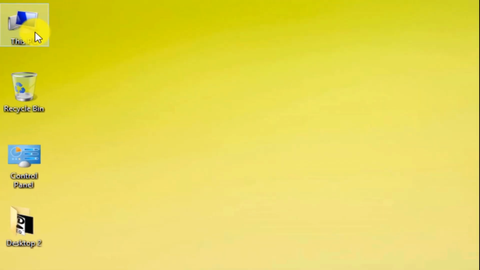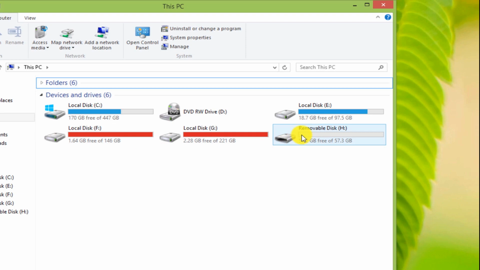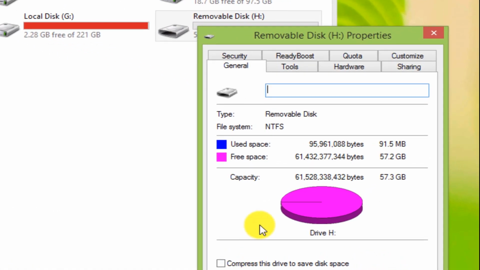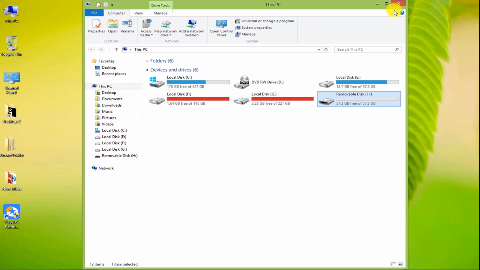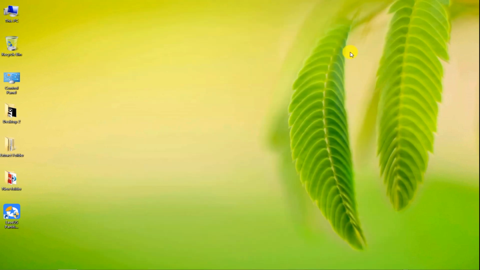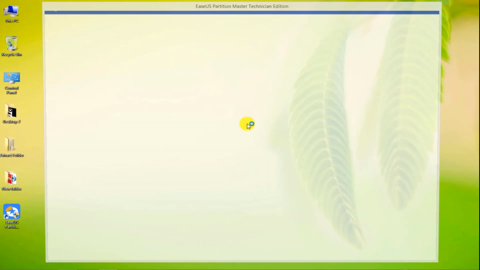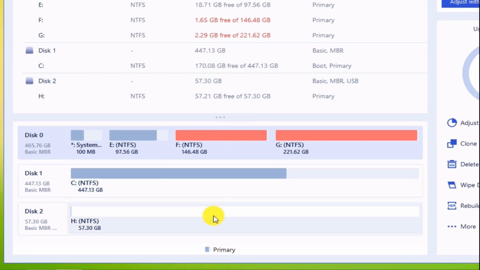Well, let's check the file system of our flash drive. As you can see, the file system is NTFS. We open the software. Find the desired flash drive and right-click on it.